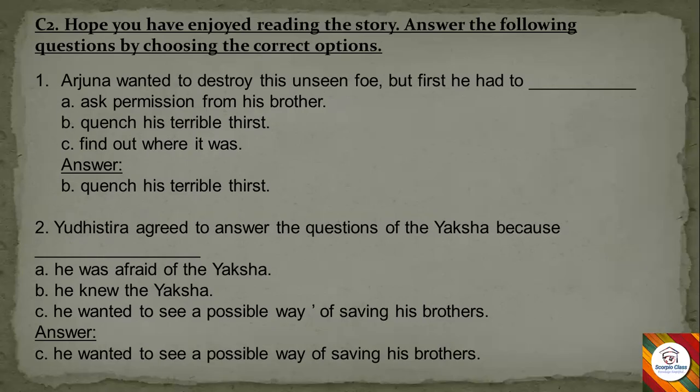When you go through the chapter and listen to the explanation video, you'll come to know that first Arjuna wanted to quench his thirst. That means he wanted to drink water.